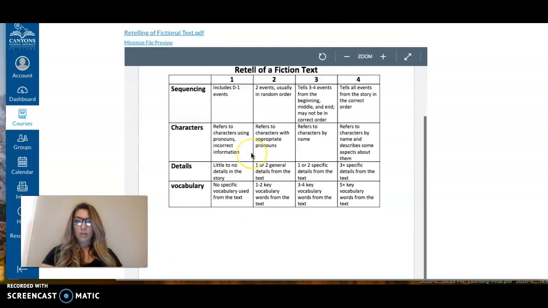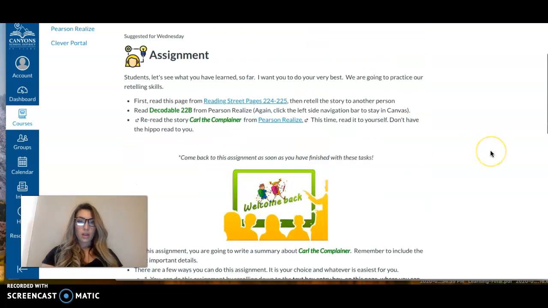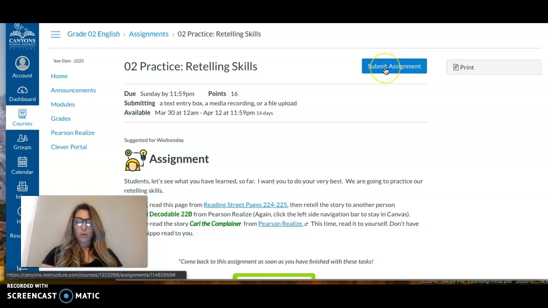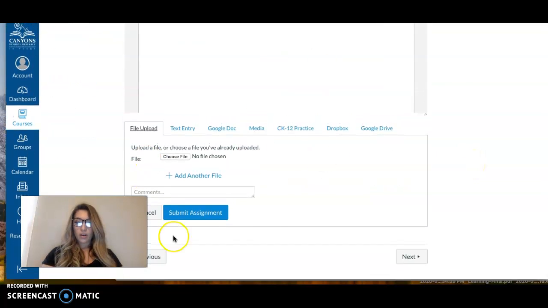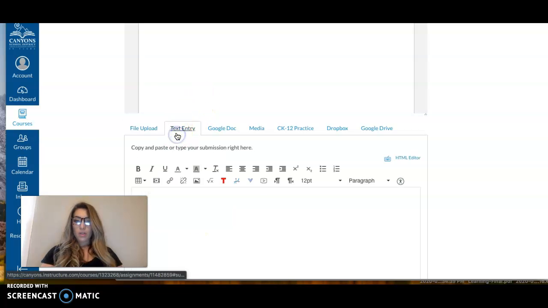This is the rubric of the things that I will be looking for. And then when you are ready to begin the assignment, you're going to click Submit Assignment. That's going to give you this text box down here. So this is something that we didn't have before. So now we have a file upload. So if you choose to upload the file, choose File, and then choose the picture of your child's summary. Go ahead and upload it and submit. If you want to do a text entry, you can go ahead and have them type it here, or if you want to type it for them, if they're giving it to you, that's totally fine as well.